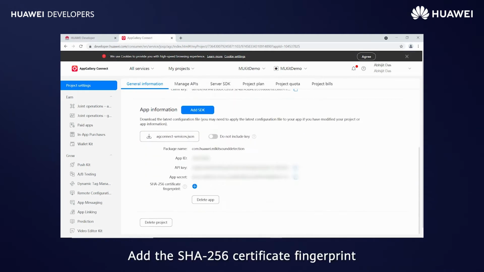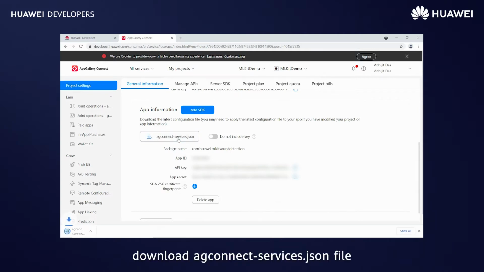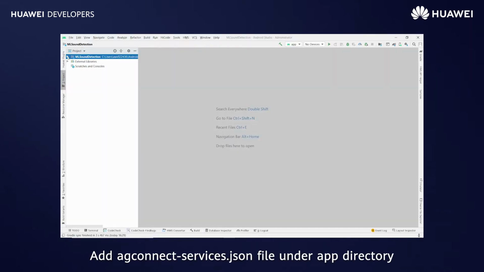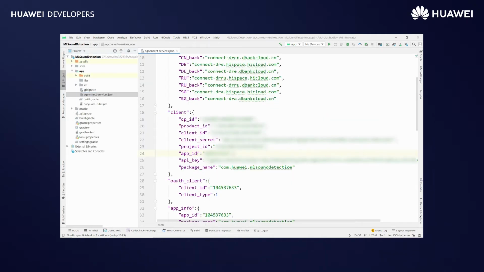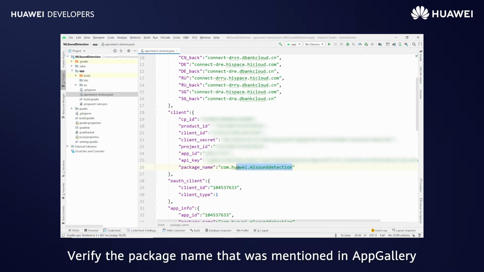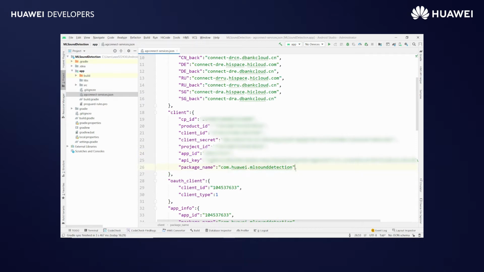Add the SHA-256 certificate fingerprint for your application. Then download the agconnect-services.json file. Add the agconnect-services.json file under the app directory. Verify the package name that was mentioned in App Gallery.